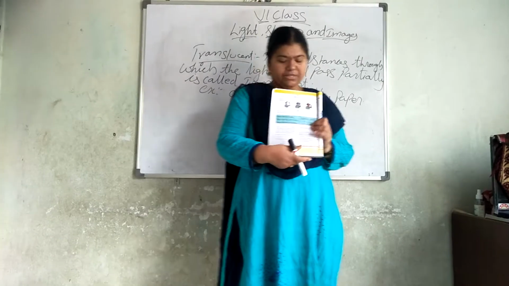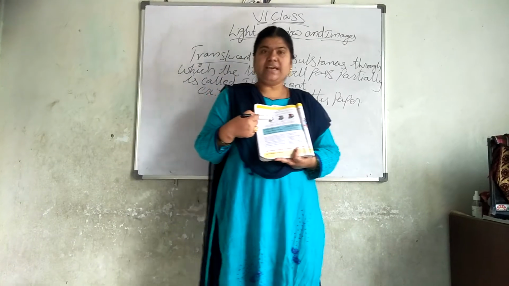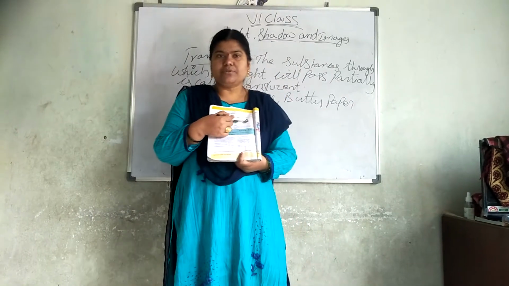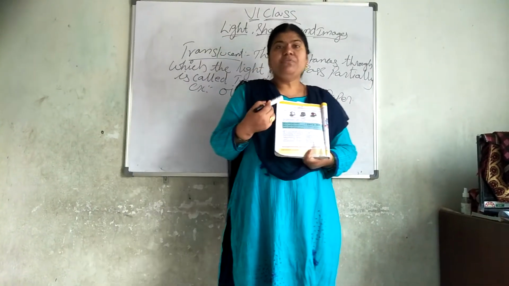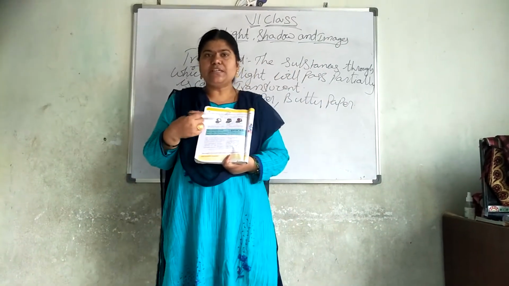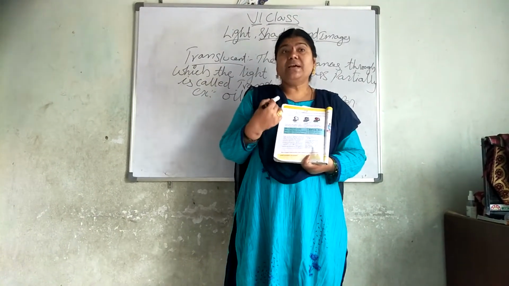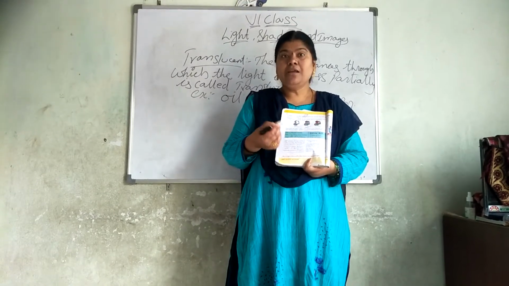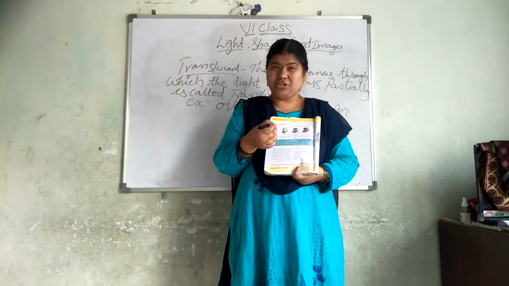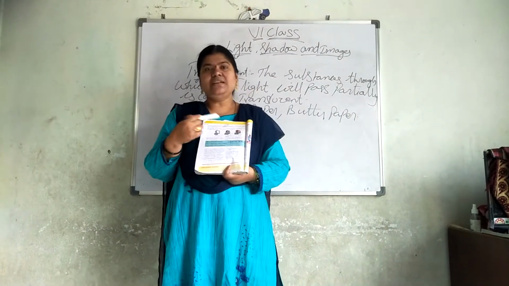In figure 2, you can see a boy holding three papers, and he is asking us, in the first case, what is the substance? In the second case, what is the substance? In the third case, what is the substance? In the first case, when we observe, we cannot see the face of the person. When we are not able to see the face of the person, we say this is opaque. In the second case, through the polythene cover paper, we can see the image of that person clearly. What will we say this is? It is transparent. And in the next one, we can see only partially, meaning an unclear image in this particular paper. So we call this translucent.